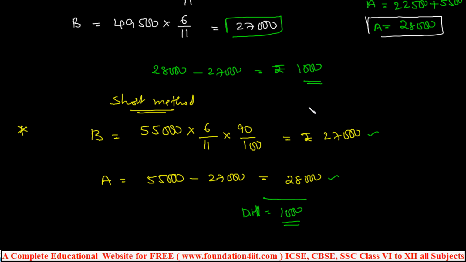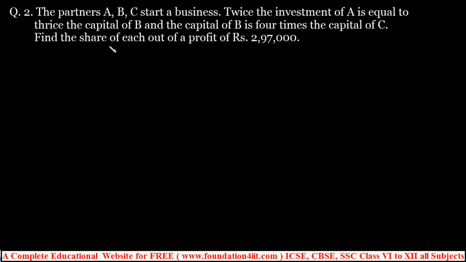These were only 2 persons doing business. Now let us see other problems with more than 2 persons and with different time periods. Now in this problem, there are 3 partners. Okay, the partners A, B, C start a business. Conditions are given.